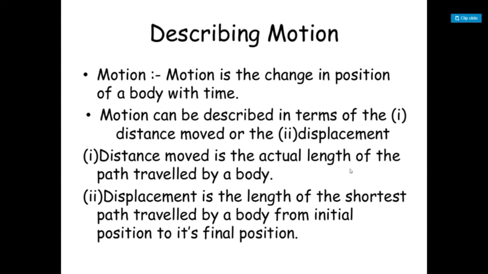For example, you start moving from point A and you stop moving at point B. So point A is the initial position and point B is the final position.